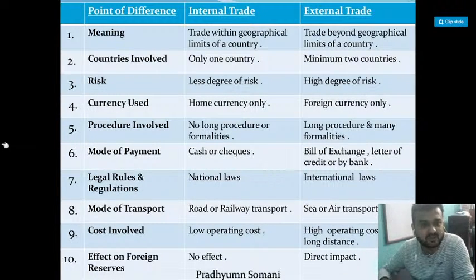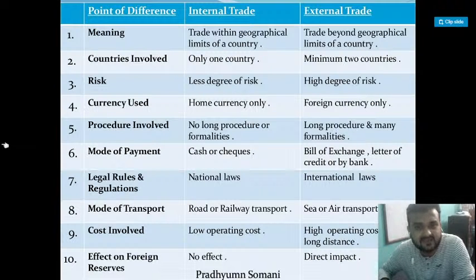Okay, so for rules and regulations, in internal trade you follow the national rules, and in external trade you follow the international rules. Why? Because you are buying and selling from other countries. Okay, the mode of transport is road and railway in internal trade, and in external trade it is sea or air transport.